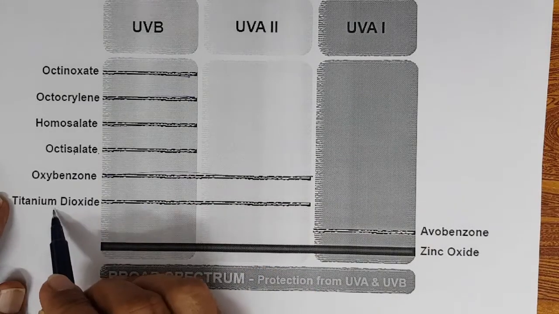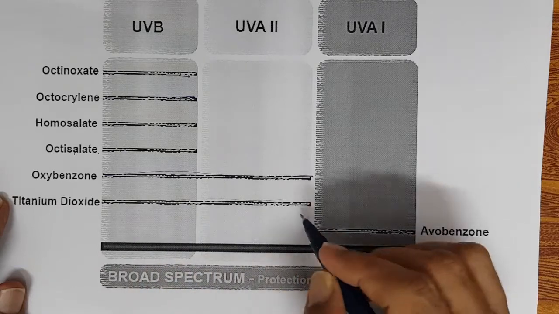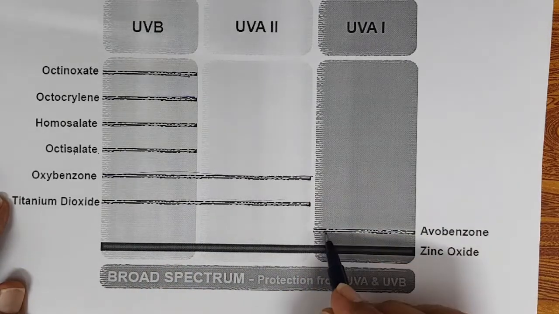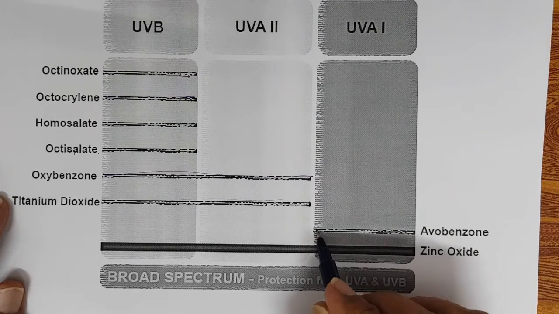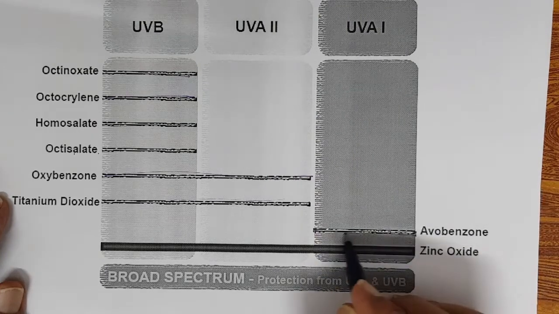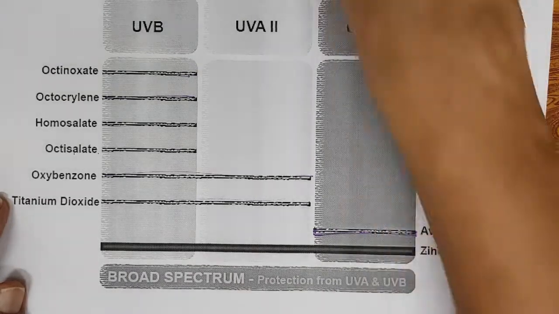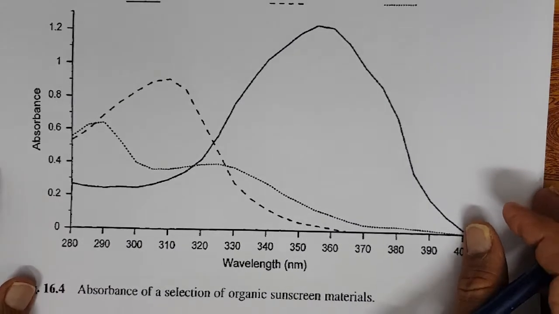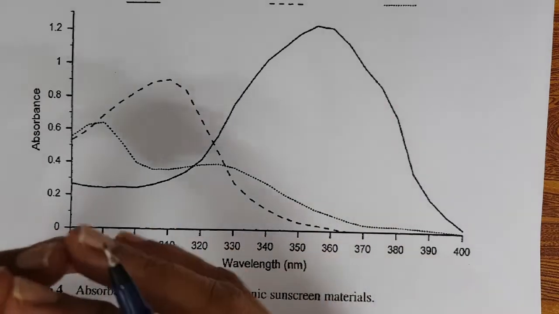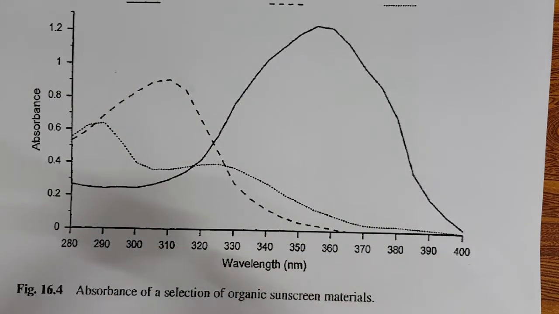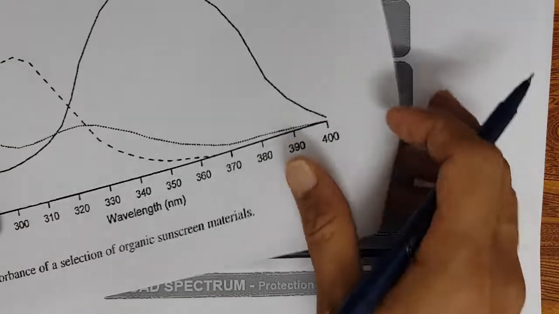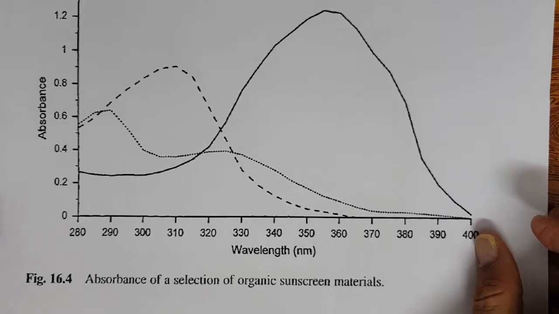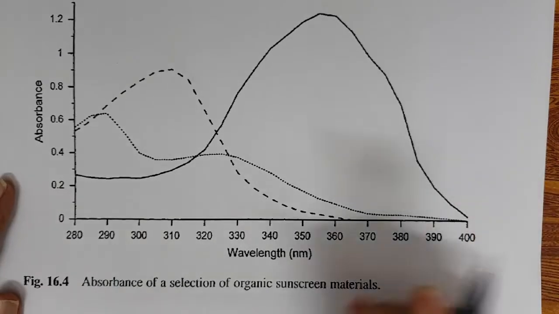We have titanium dioxide, till UVA1 it's there. Avobenzone, it's a very good sunscreen which protects from UVA. Zinc oxide has better spectrum. So when you see the absorption spectra of the sunscreens, right, you have to have a combination of sunscreens in your product to have a wide spectrum of protection. You have to have a combination of sunscreens to have wide protection, right?